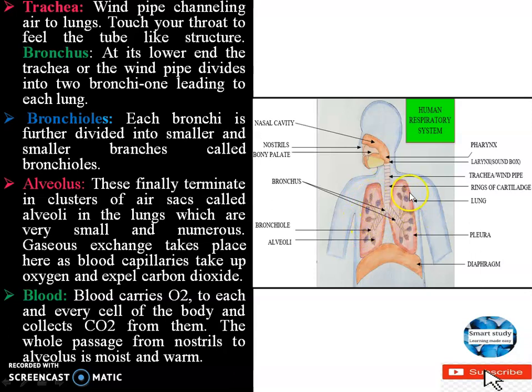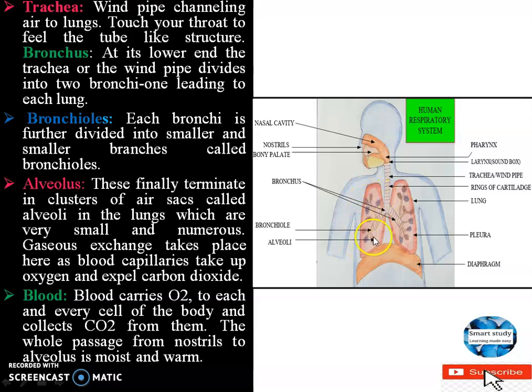There will be many bronchioles and many alveoli in our lungs, okay? So this bronchus is leading to bronchioles, and these bronchioles are further divided into many air sacs. As you see the red color and purple color, I have drawn this color identification for you so that you will be able to identify and differentiate. These clusters of sacs are nothing but alveolus. So these branches are bronchioles, and those branches are divided into these air sacs called alveolus.